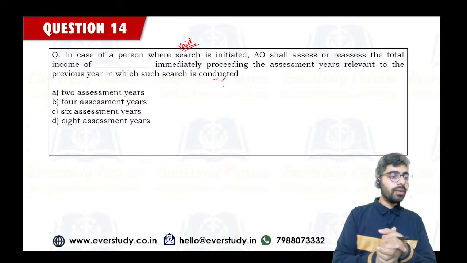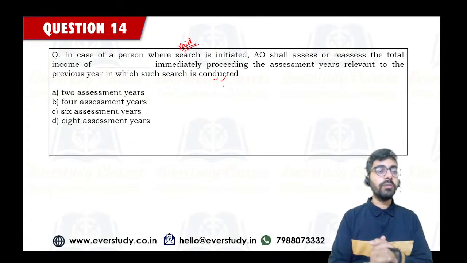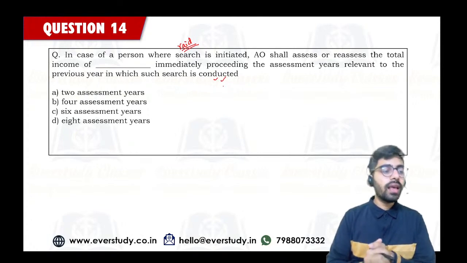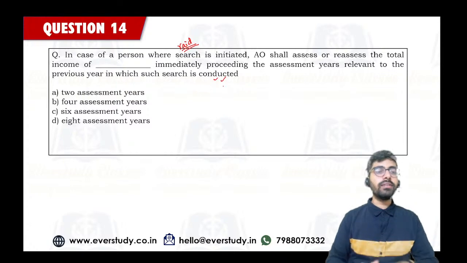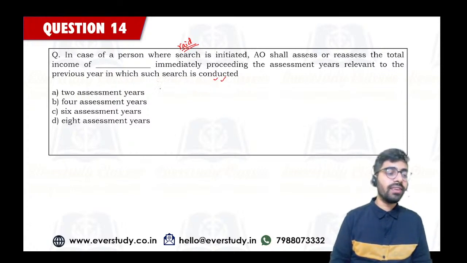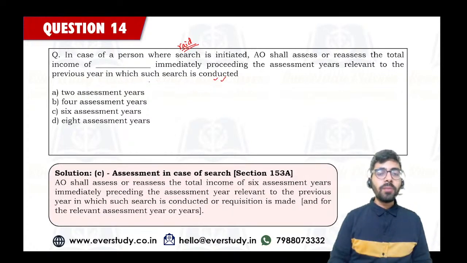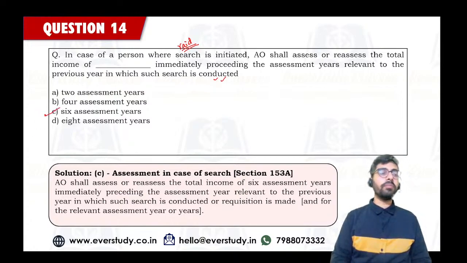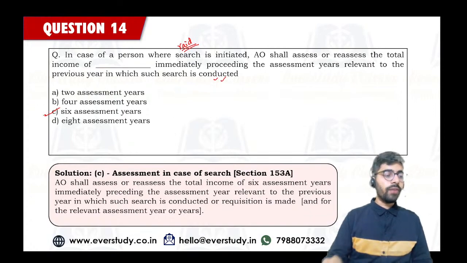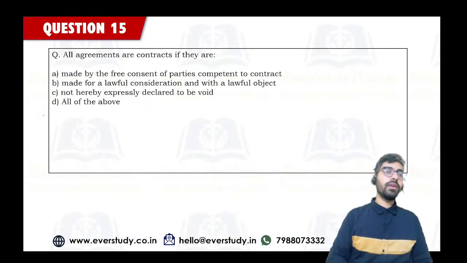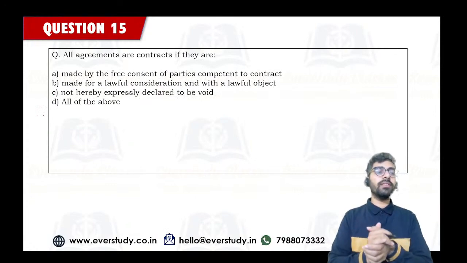Pratap, Bindushri, Chaitra, Kavya, Shalesh, you guys are saying option number C, 6 assessment years. And this 6 assessment years is perfectly right. It is a good answer. Answer is option number C, 6 assessment years. So this is something that you guys have to remember. It's not A, B, it's 6 assessment years. तो लास्ट 6 assessment years के लिए भी आपकी assessment दोबारा से होने वाली है.